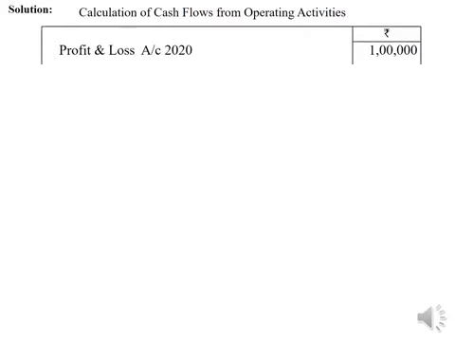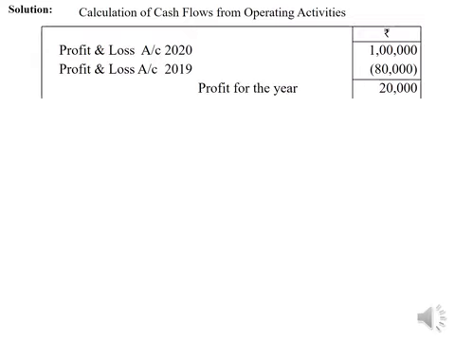As opening profit and loss account and closing profit and loss account information is given, compare them. First you take closing profit and loss account as on 2020, 1 lakh rupees. Compare it with opening balance as on 2019, rupees 80,000. The difference gives you the positive figure, therefore it is considered as profit for the year. Then usual adjustments for non-cash expenses have to be made.